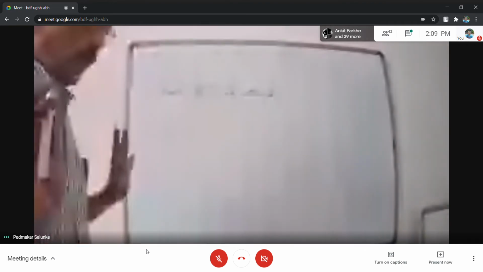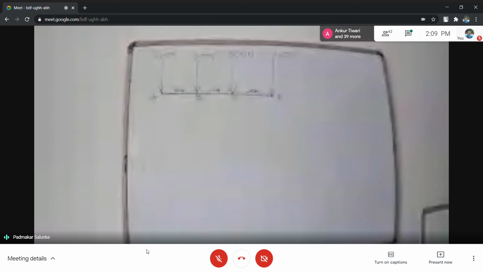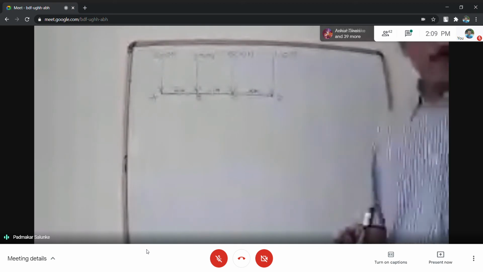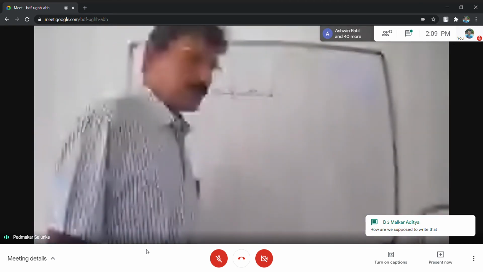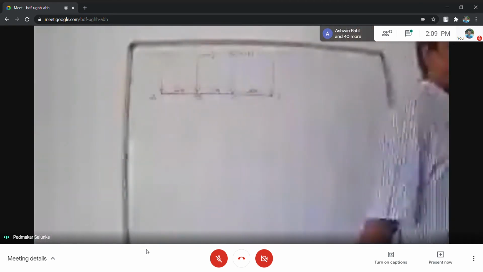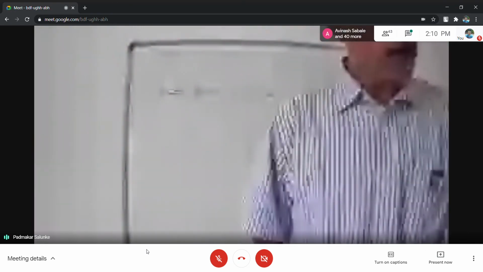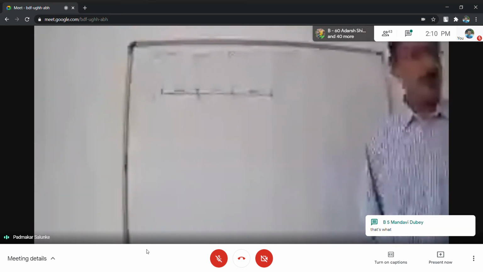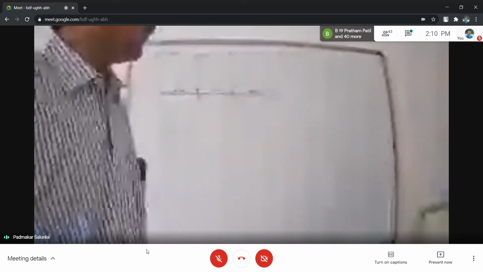Okay. What is your first step? Your first step is to resolve forces into their x and y components. Friends, in case of parallel force system, that step is not needed. Why? Because forces are always either parallel to x-axis or parallel to y-axis. You don't have to worry.